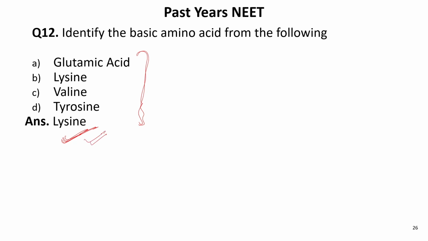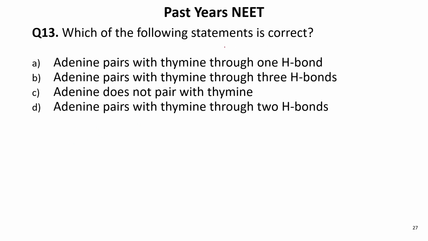Moving to the next question, which of the following statements is correct? Adenine pairs with thymine through one hydrogen bond, adenine pairs with thymine through three hydrogen bonds, adenine does not pair with thymine, and adenine pairs with thymine through two hydrogen bonds. So adenine always pairs with thymine and guanine always pairs with cytosine, or vice versa. Thymine always pairs with adenine and cytosine always pairs with guanine. This is universal. Now, how many bonds are present here?